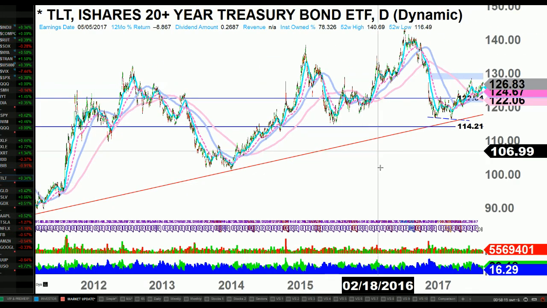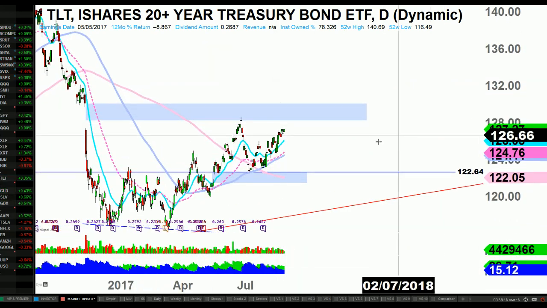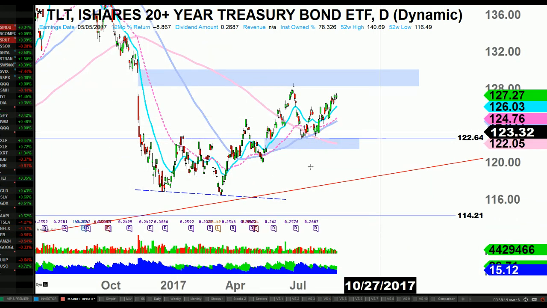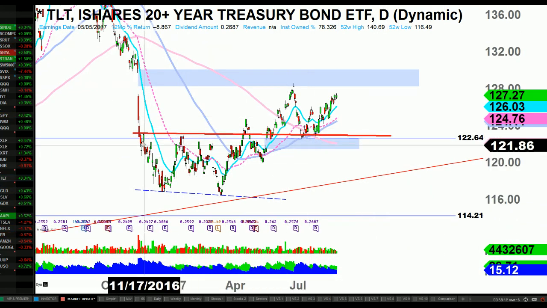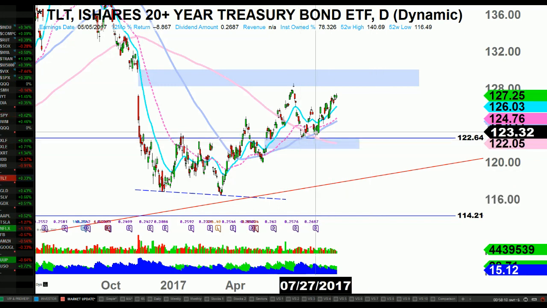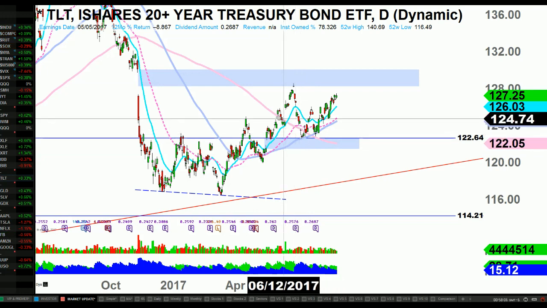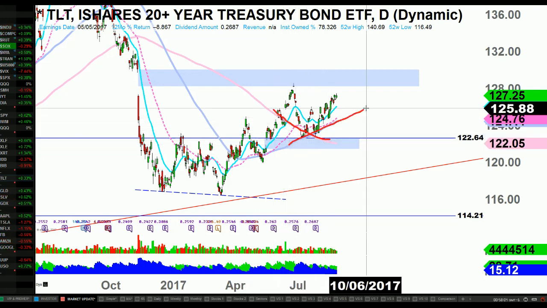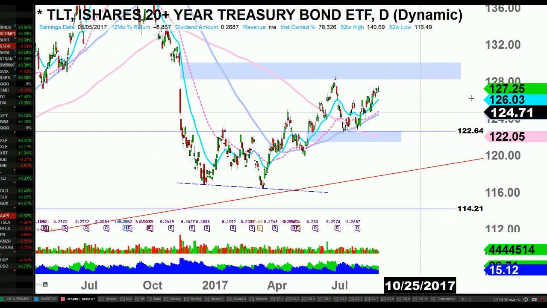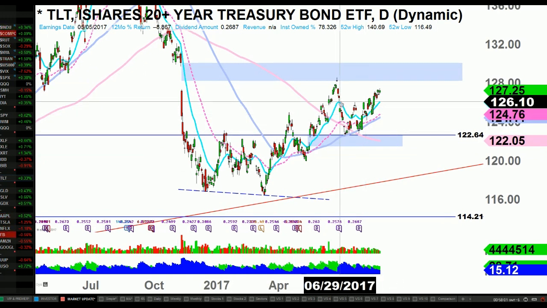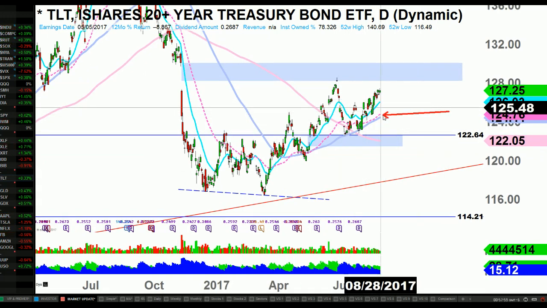Let's go to Treasury bond. Good look here. We got higher lows, higher highs. You can see there was a neckline right there, and then we got the beautiful golden cross right there. That's perfectly how it bounced. It doesn't always happen that way though. We kind of cleared this level, and we got rising moving averages.